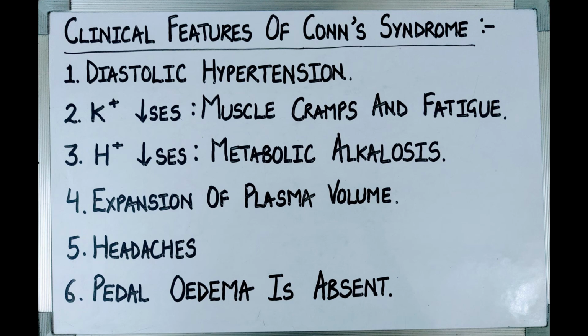Next clinical feature is decrease in hydrogen ion concentration, which results in metabolic alkalosis. As we all know, hydrogen ion is only reabsorbed in exchange for sodium ion secretion. So when sodium ion is reabsorbed in response to increased aldosterone concentration, hydrogen ion will not be reabsorbed and instead will be secreted, which will lead to metabolic alkalosis.